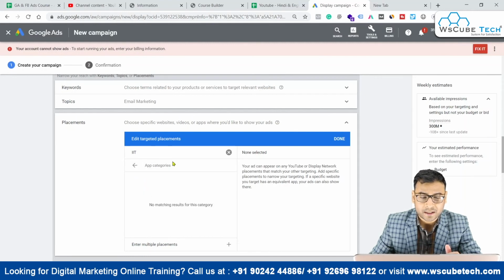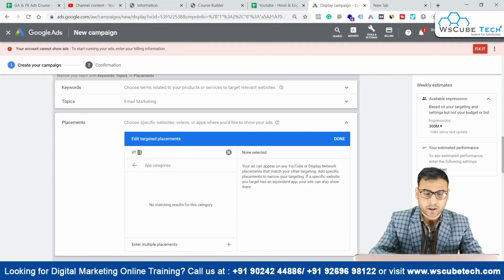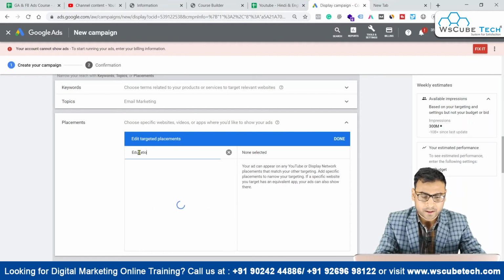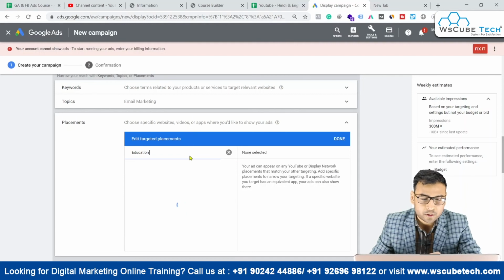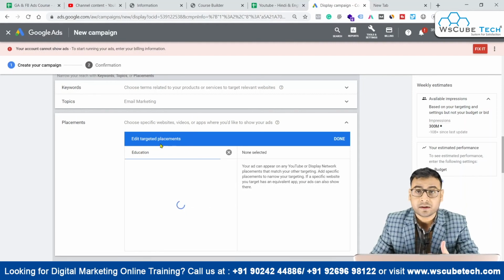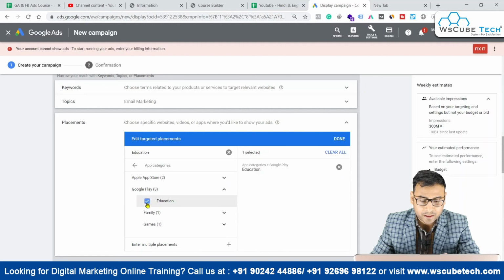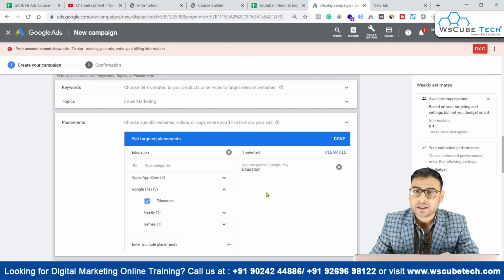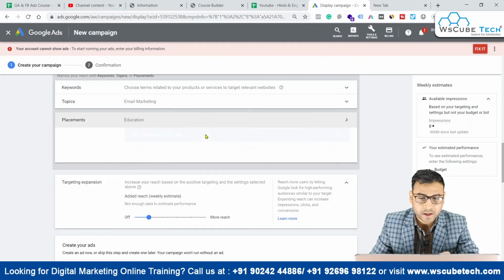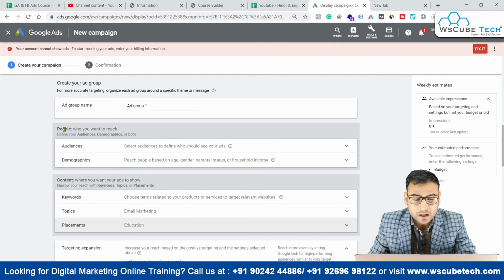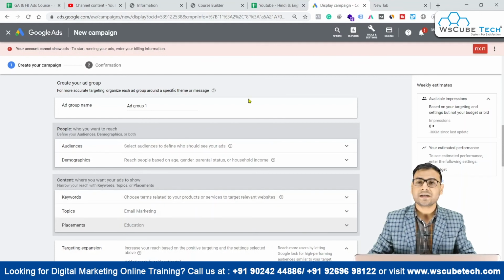You can target an app category. Suppose you write education over here. It's a little broad targeting compared to what we were seeing earlier. If you write education over here, you can target different websites related to education. So as soon as we come over here and have this category like education, you can now target different apps which work in the domain of education, or which have content in the category of education. So this is how you are going to utilize this section, where you are not targeting people, but you are targeting content. So that's it for this specific video.